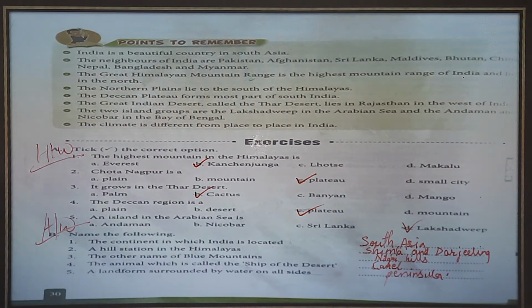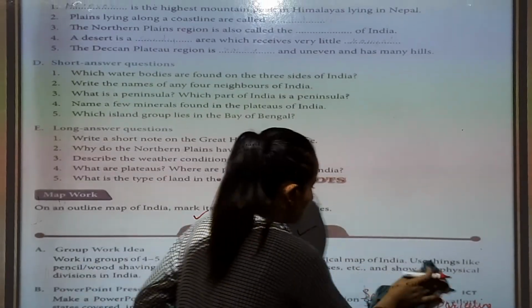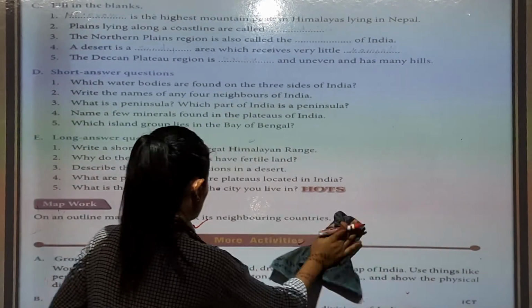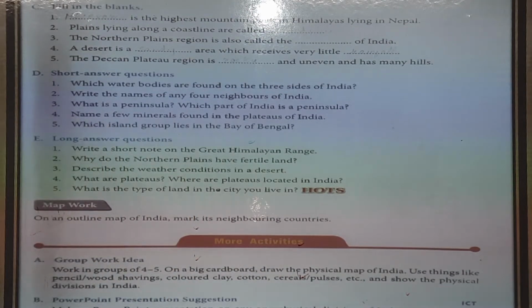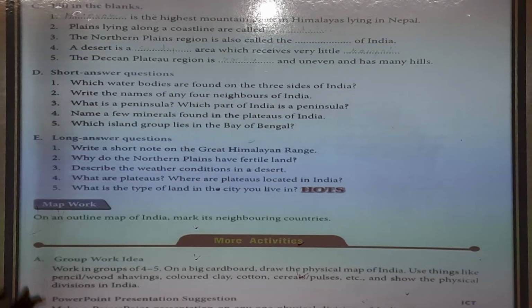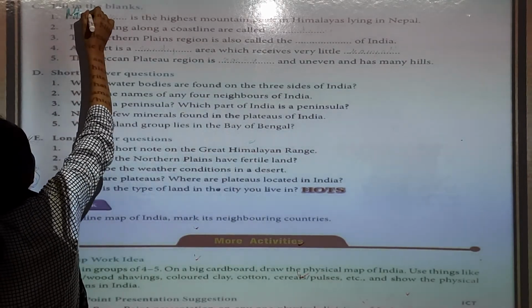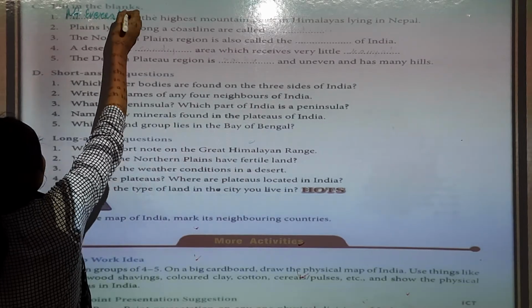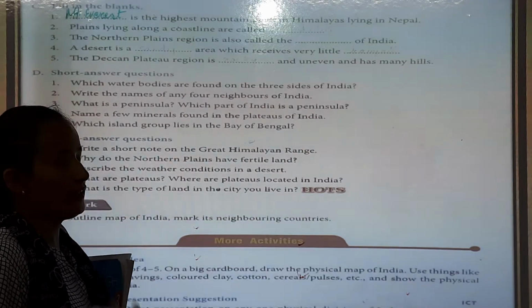Okay. So now we are going to do the next page. Take out the next page, page number 31. Fill in the blanks and question answer. Short question answer we are going to do there. Fill in the blanks. Dash is the highest mountain peak in the Himalaya, lying in Nepal. Which? Mount Everest is the highest mountain peak in the Himalayas, which is located in Nepal.